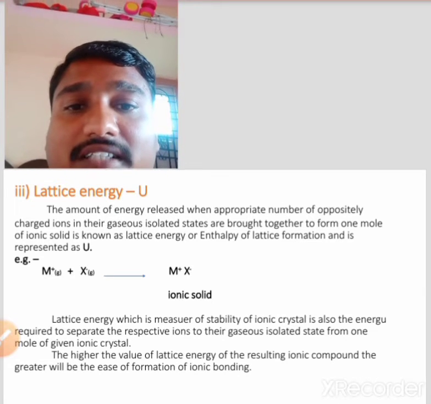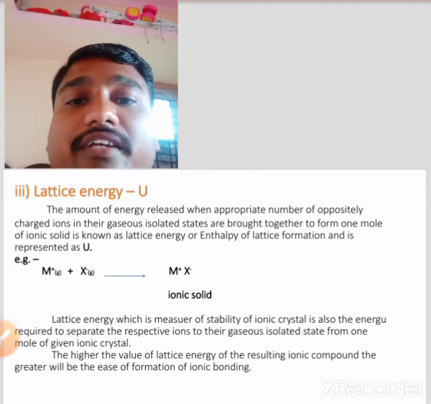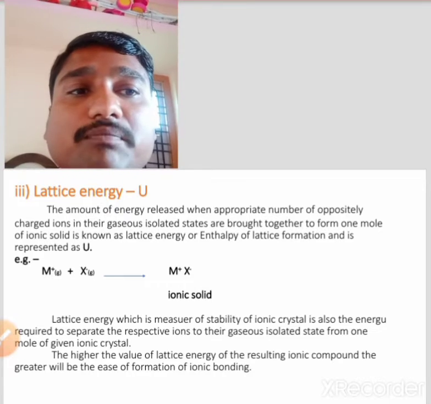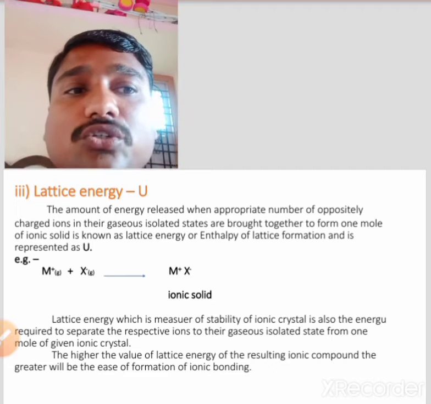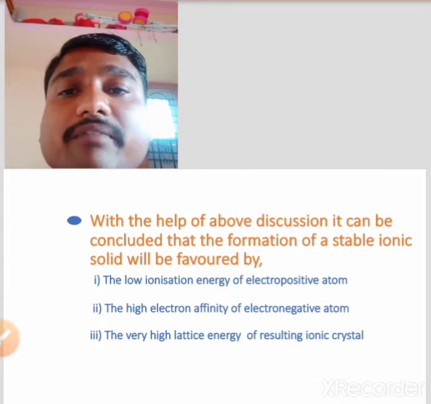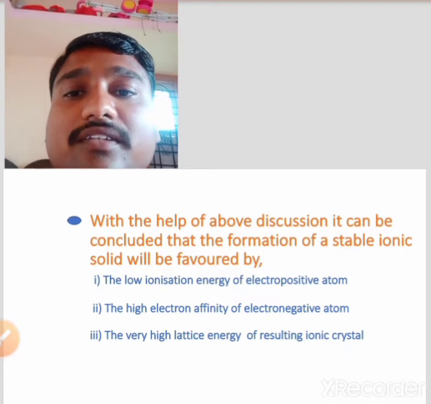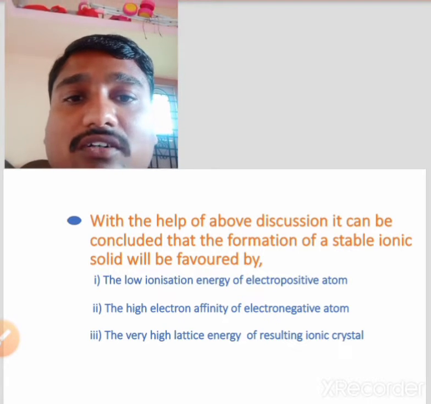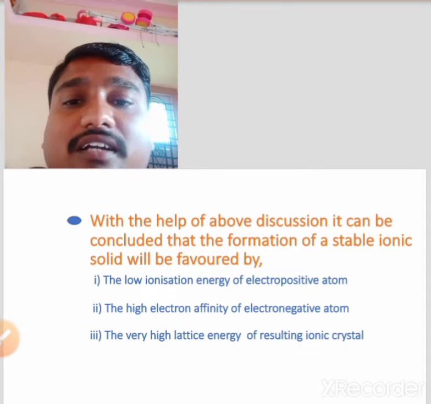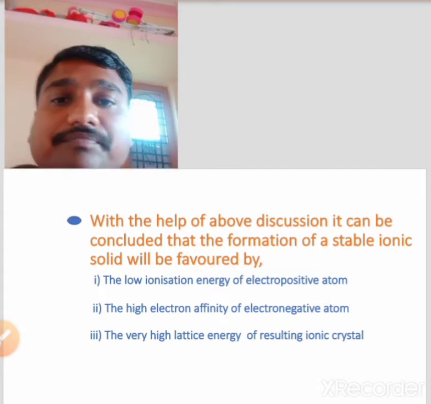The higher the value of lattice energy of the resulting ionic compound, the greater will be the ease of formation of ionic bonding. For the lattice energy to be high, the electrostatic force of attraction between constituent ions should be very high. With the help of our discussion, it can be concluded that the formation of a stable ionic solid will be favored by first, low ionization energy of the electropositive atom, second, high electron affinity of the electronegative atom, and third, very high lattice energy of the resulting ionic crystal.